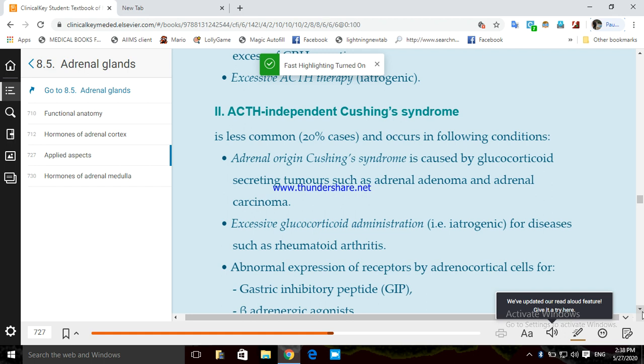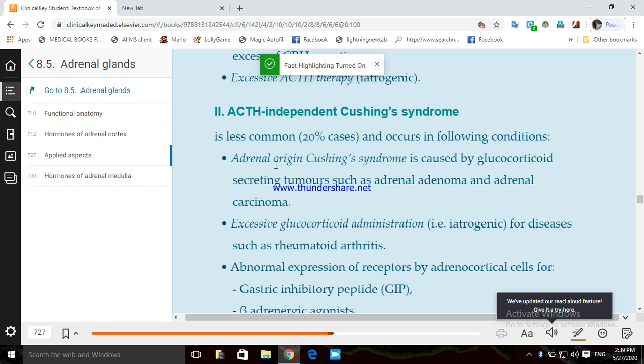Now, this ACTH independent Cushing syndrome is less common. It is only 20% of cases. And in which condition is this independent of ACTH? That means your ACTH is low, but your glucocorticoid secretion is being excessively and prolongedly increased, right?